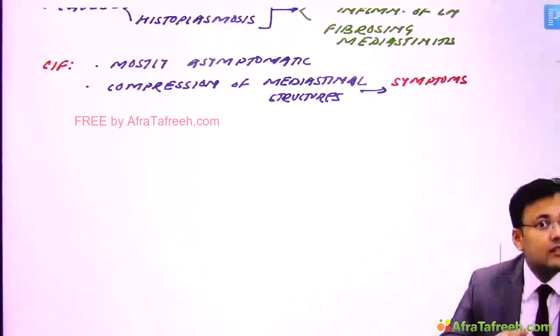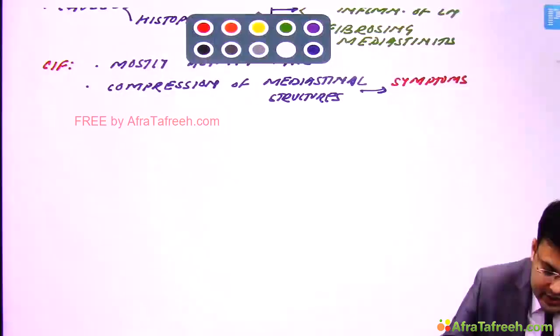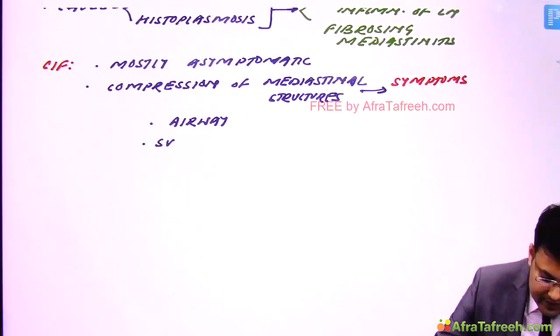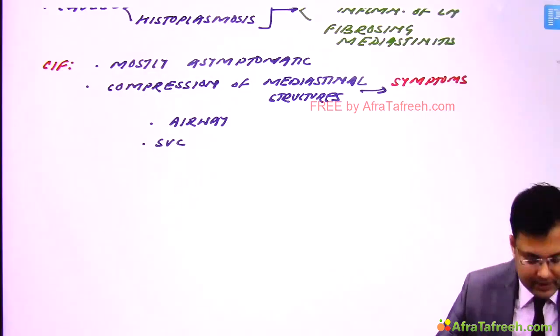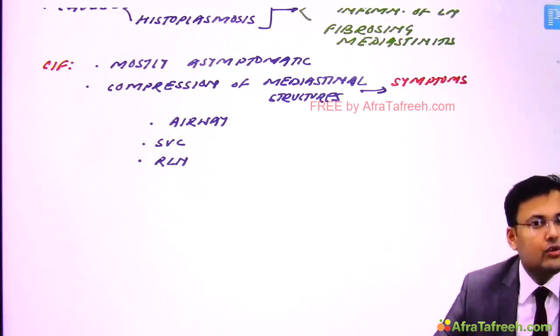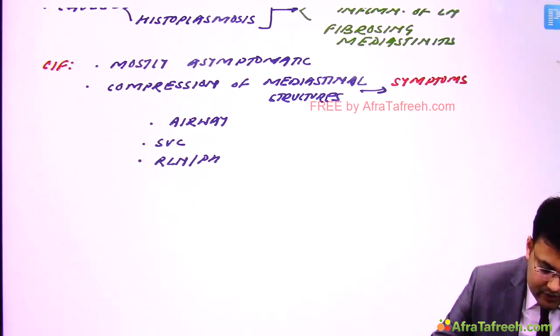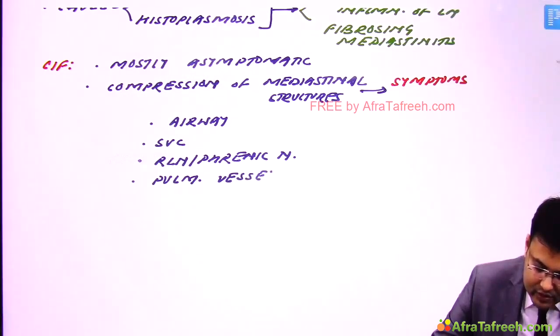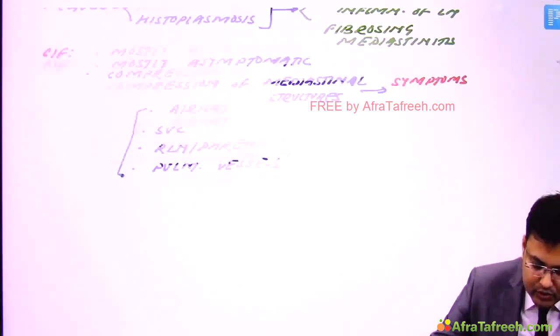Simple. So what are the structures which are commonly compressed? There is compression of the airway, and because of this the patient is having dyspnea. Compression of the superior vena cava leading to superior vena cava syndrome. Sometimes involvement of the recurrent laryngeal nerve leading to hoarseness of voice. Sometimes there is involvement of the phrenic nerve also, or involvement of pulmonary vessels. Clear? So these structures can be compressed leading to the symptoms.